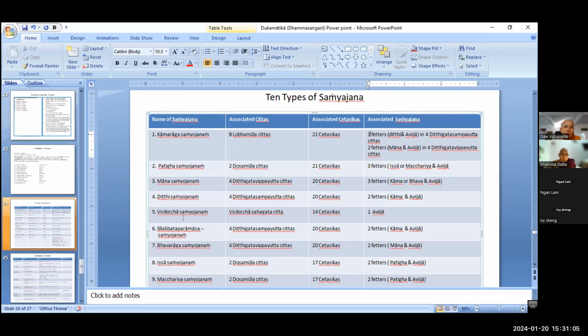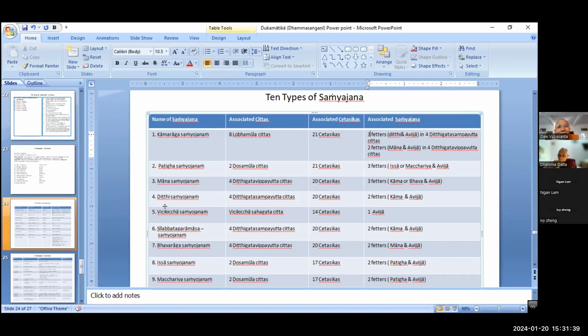The factors of skeptical doubt. So whenever you have doubt about the Dhamma or doubt about the practice, what type of samyojana arises in you? Vicikiccha samyojana. Sometimes you may have doubt; there are 60 kinds of wrong view, and 16 kinds of doubt.